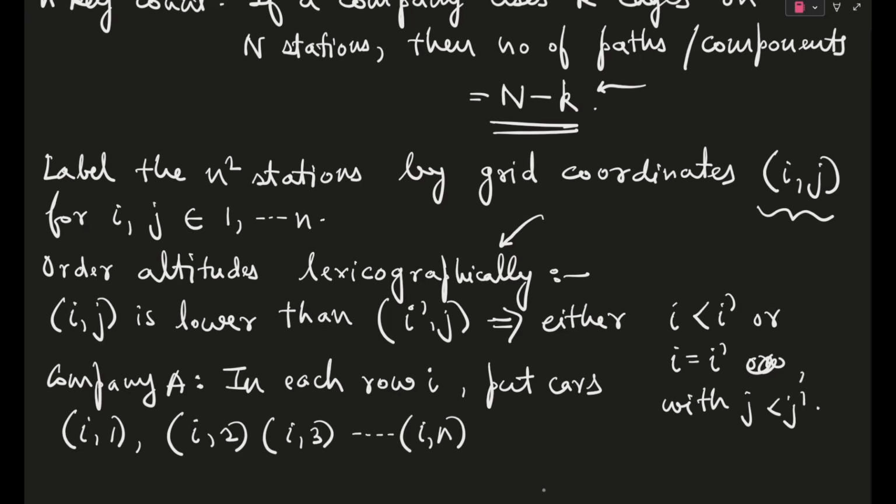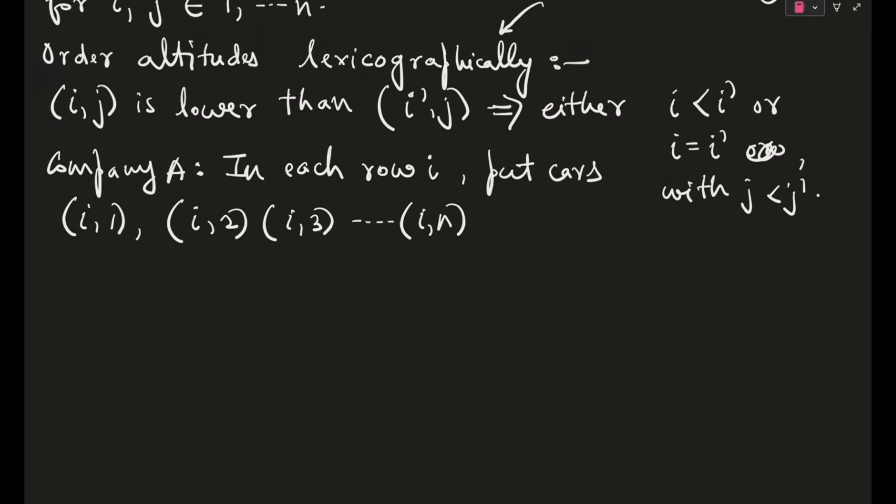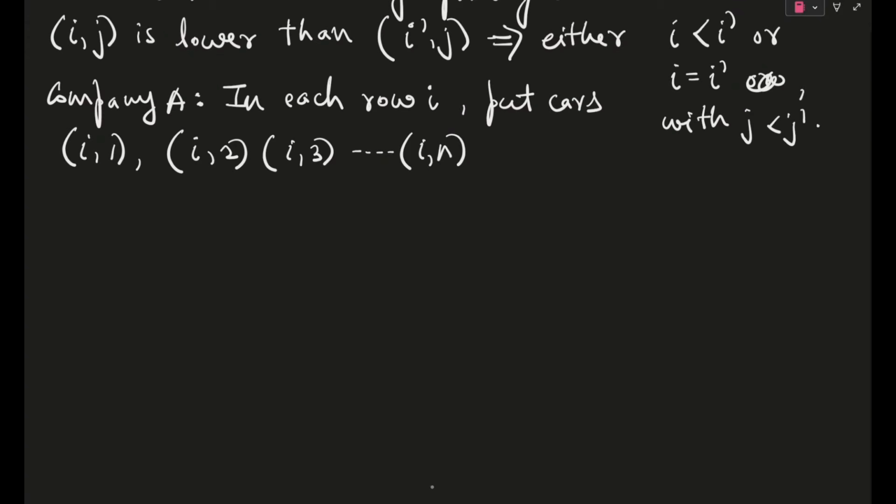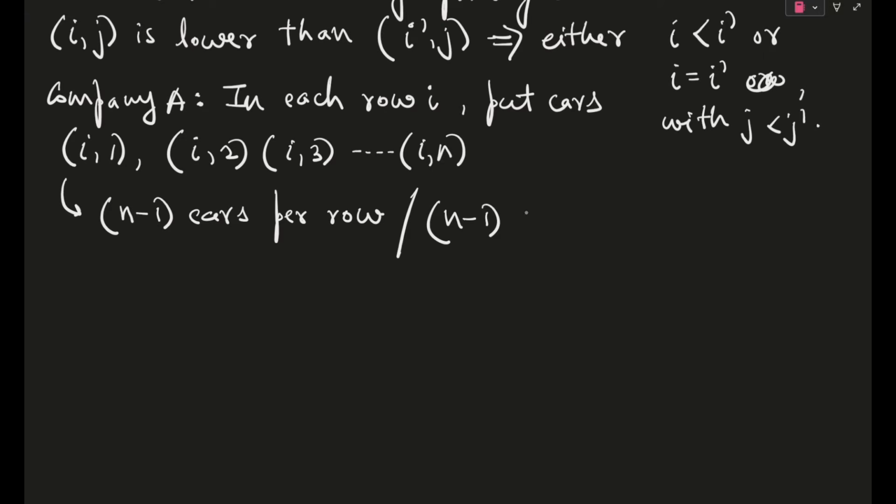Okay. So after this, guys, try to understand this part properly. This might confuse you a little bit. So, okay, let me first write it. Then you will have the confusion, and after that when I explain it will be clearer. So guys, from here what you will realize is there are n minus 1 cars per row. Or if I write it in a better way, as per our language that we introduced in the beginning, it is n minus 1 edges. Okay. So now you will have a question immediately: 1, 2, 3 up till n, so how is it n minus 1?